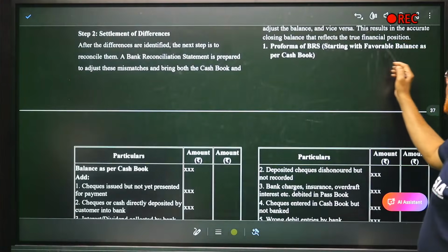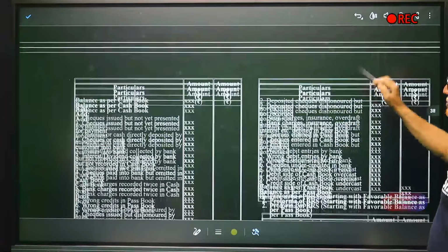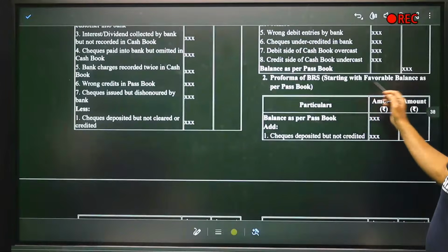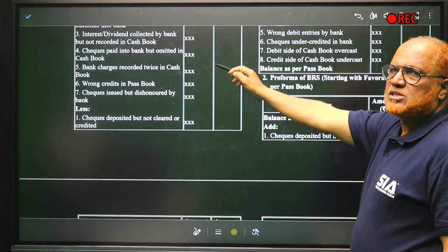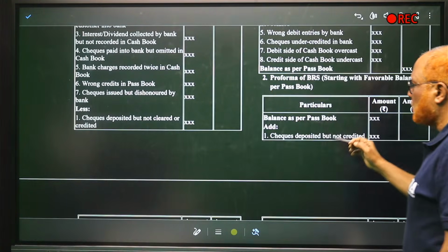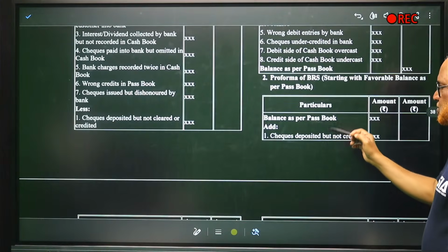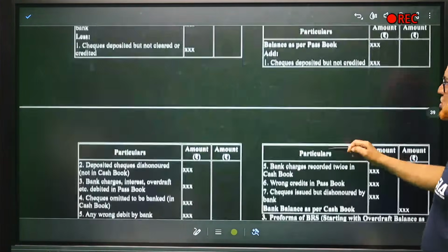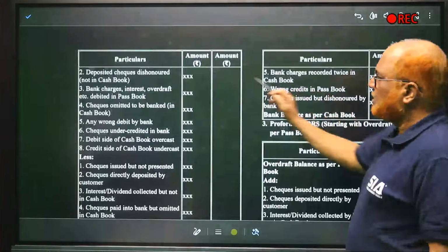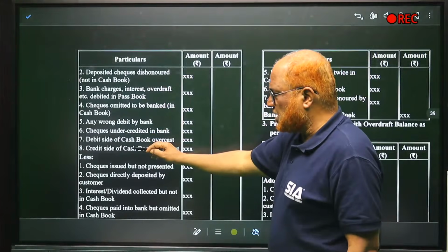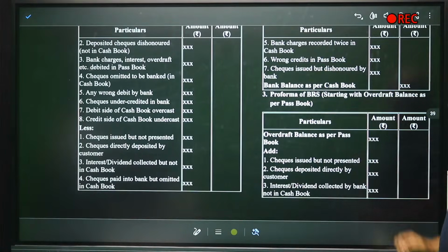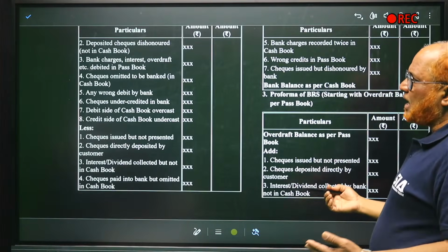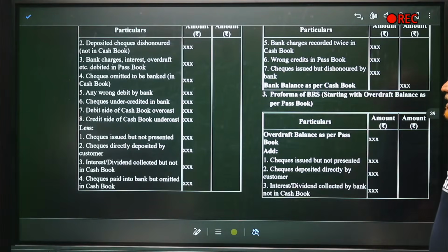Pro forma of BRS starting with favorable balance as per passbook. This was favorable balance as per cash book. Now, passbook. Again, balance as per passbook. Then add checks deposited but not credited. Then all these 8 items are there. Then deduct. 7 items are deducted. Then bank balance as per cash book. When we start with passbook, we end with the cash book.